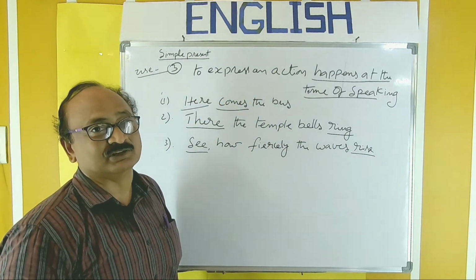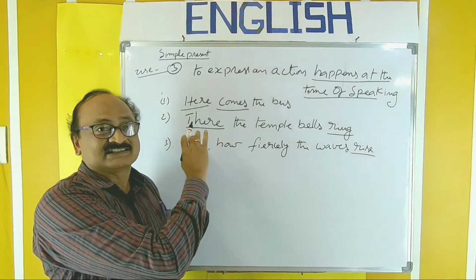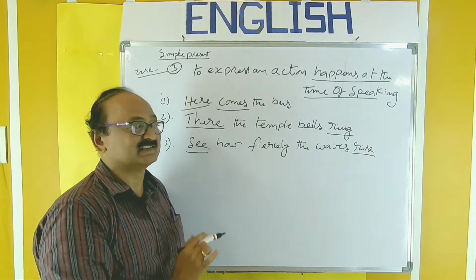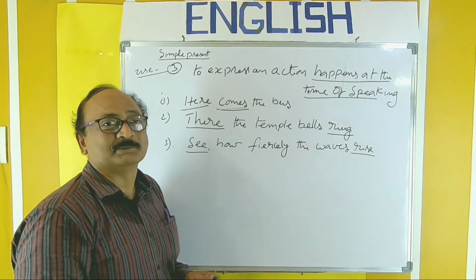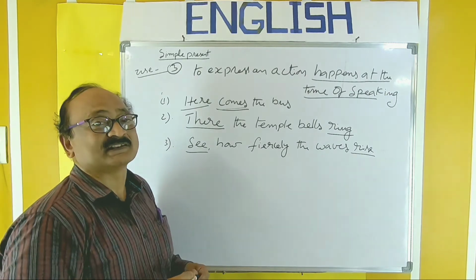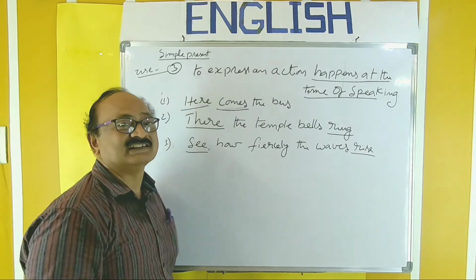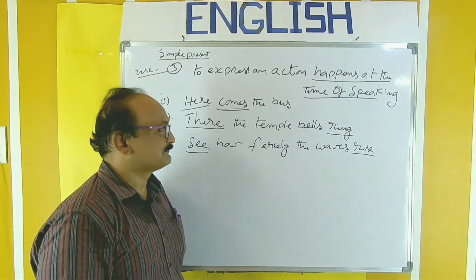Rise is the verb. Observe the verb here. So: subject, present tense form of verb, object. The same we should use. So comes is the verb, and in present tense, that is the present tense form of verb. And of course the bus is the subject, that's why you have to add an extra s here.